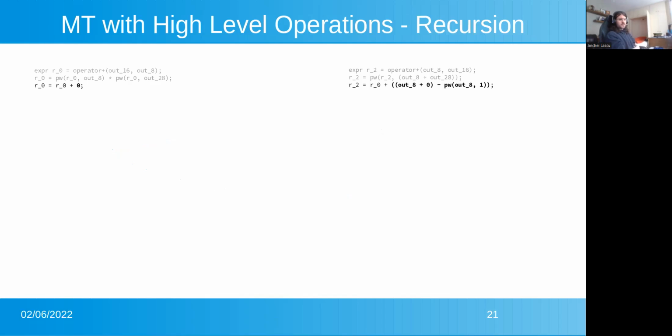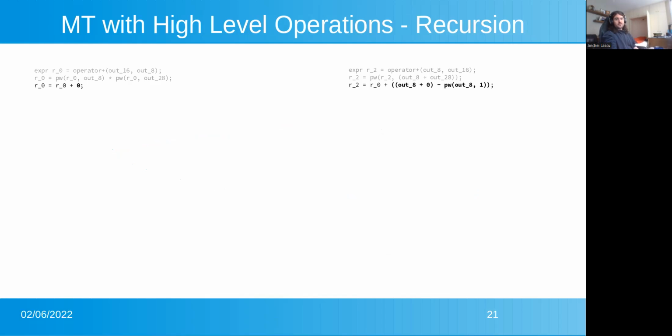In addition to composition, to make even more complex inputs to the SUT, we do something called recursion. So the third step is not a direct application of a pair of metamorphic relations, but is produced by recursion. We can see that on the left-hand side we have a 0, but on the right-hand side is a more complex expression.